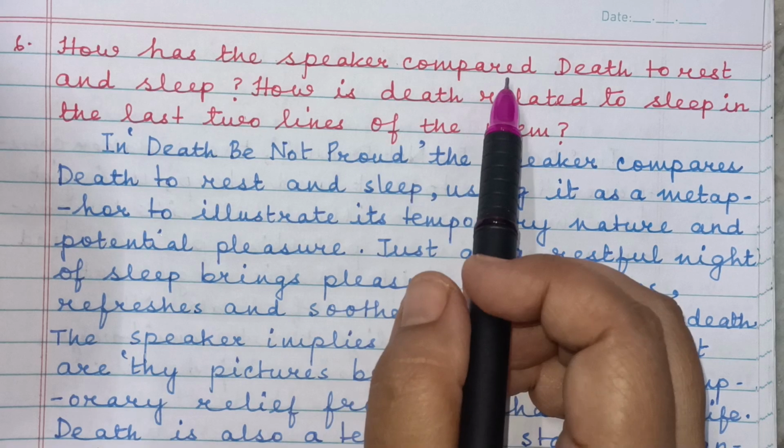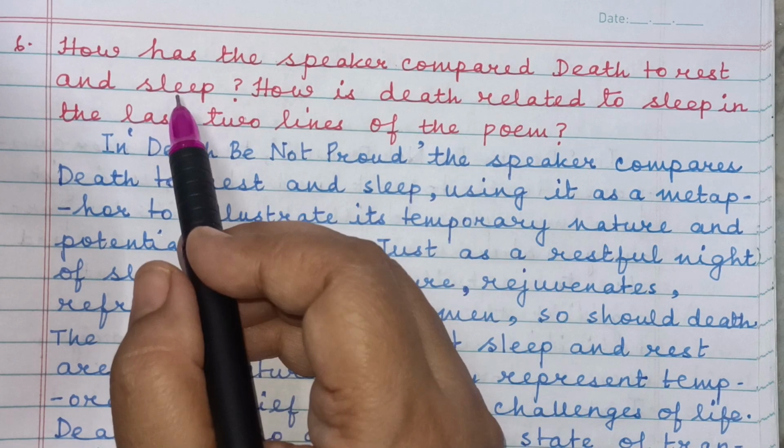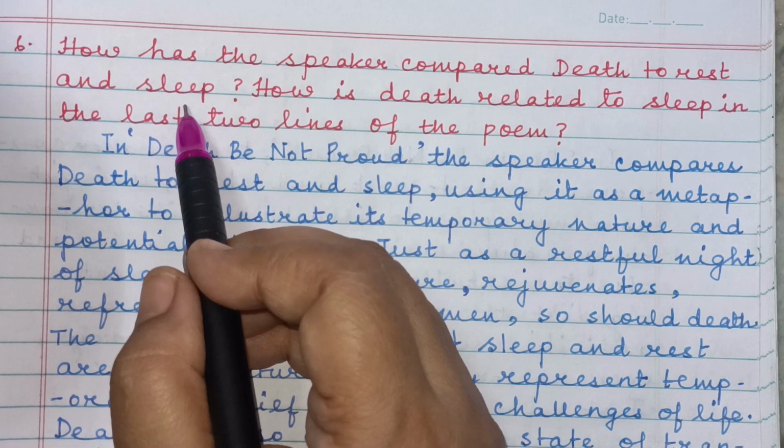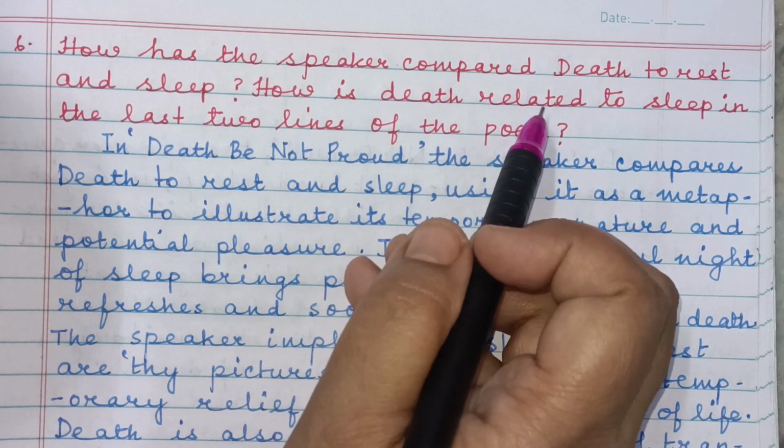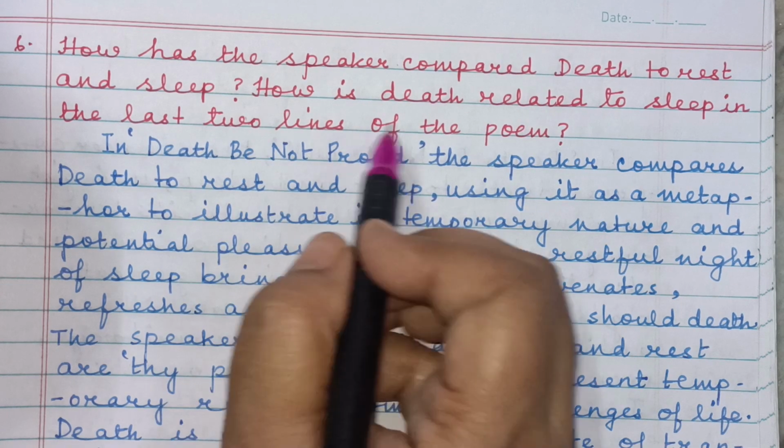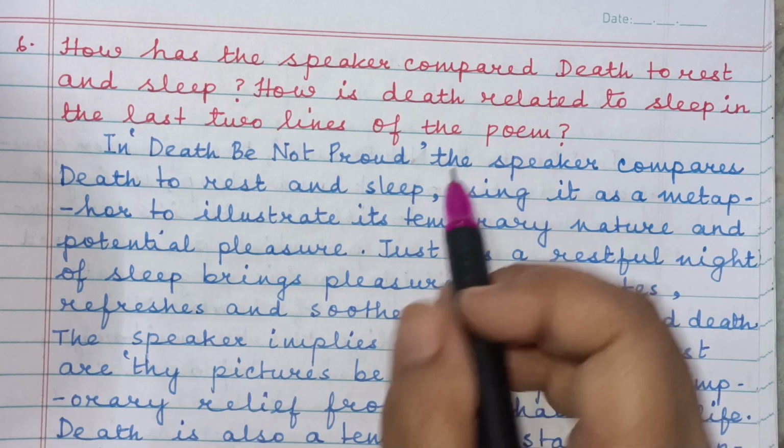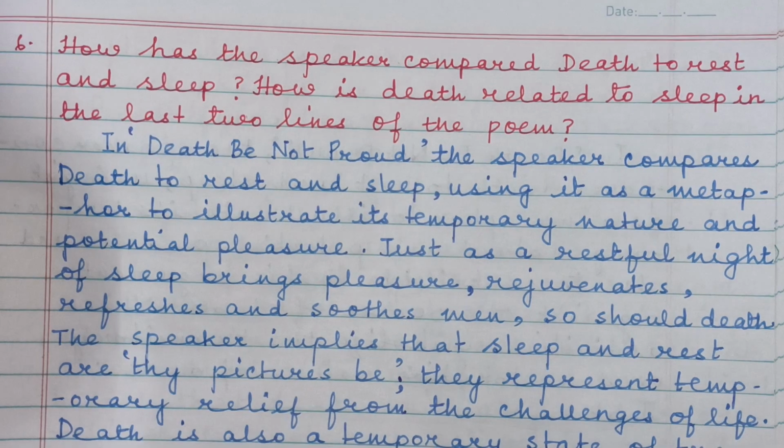How has the speaker compared death to rest and sleep? Another important question. How is death related to sleep in the last 2 lines of the poem? 100 to 150 words. Short answer questions.